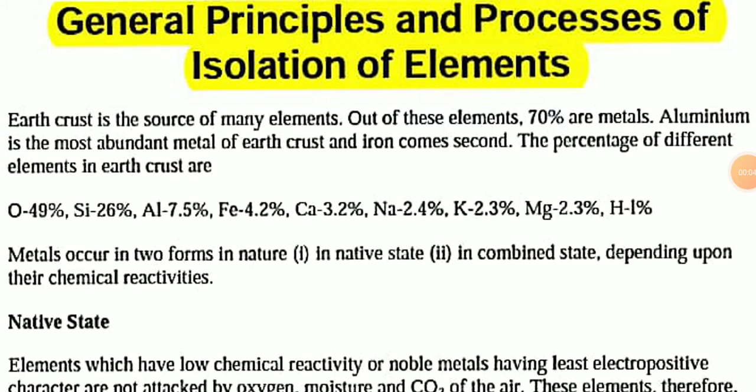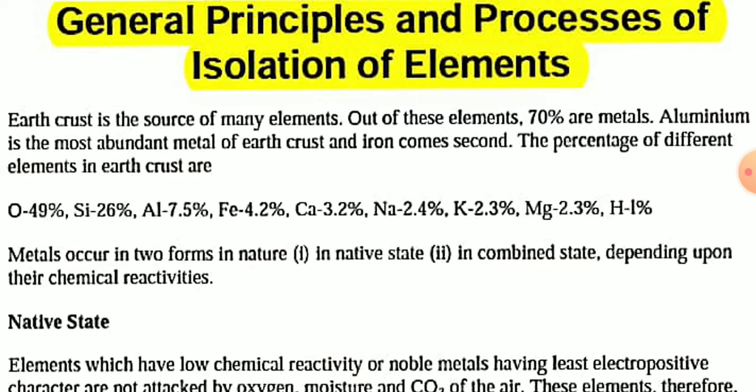Today I am going to discuss the sixth chapter of class 12th chemistry. The topic is general principles and processes of isolation of elements. In this chapter, you have to learn about isolation of different metals. The Earth's crust is the source of many elements, and out of these elements, 70% are metals.